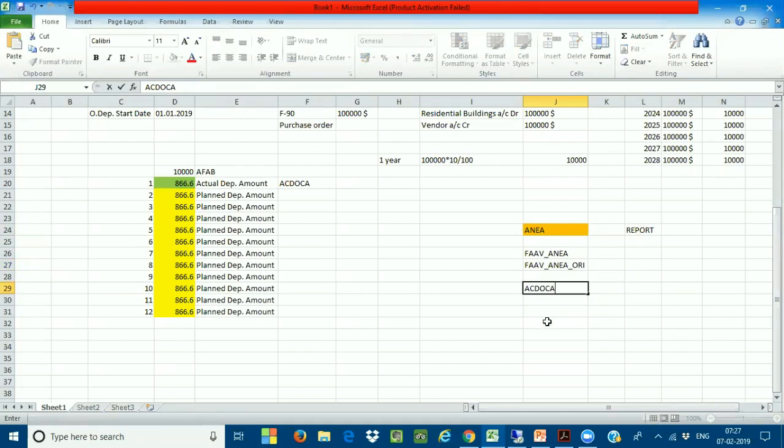I will enhance this report so that wherever actuals are retrieved, it is modified based on the ACDOCA table. From this January period onwards, I will retrieve the data from ACDOCA, and the previous year data will be retrieved from these two tables. Clear?